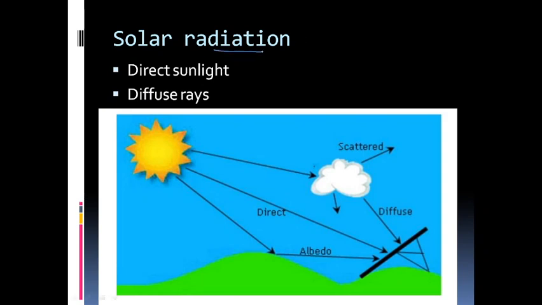Now, if we study solar radiation on the surface of the earth, there are two different sources for solar radiation. One is the direct sunlight that we get from the sun, and the second one is the diffuse rays. For example, the direct rays means the sunlight that is directly falling right from the sun. And sometimes the radiation can reach a surface by diffusion. For example, the sunlight can first reach a cloud, get scattered, and this scattered ray can reach a particular plane. So, direct sunlight and diffuse rays are both factors in the irradiance that a surface will obtain.